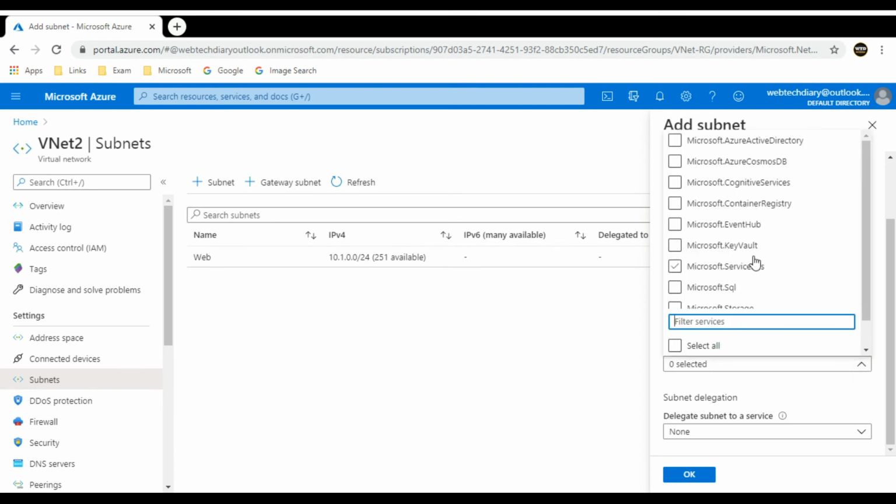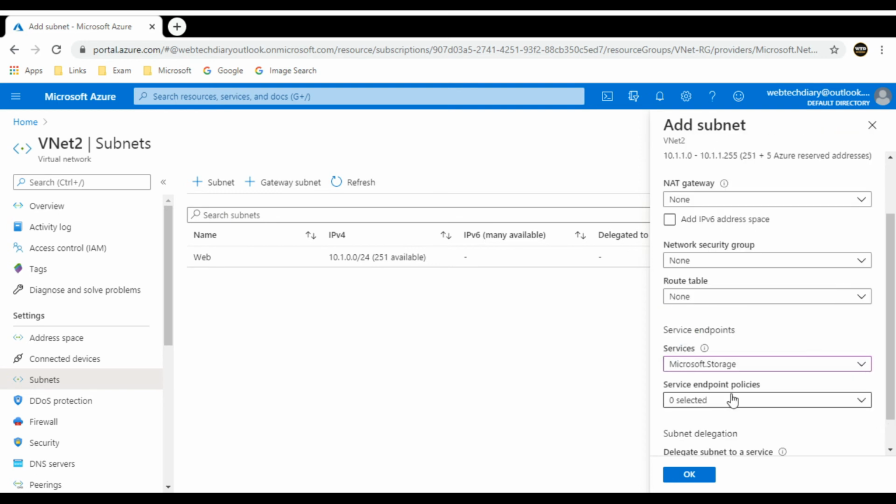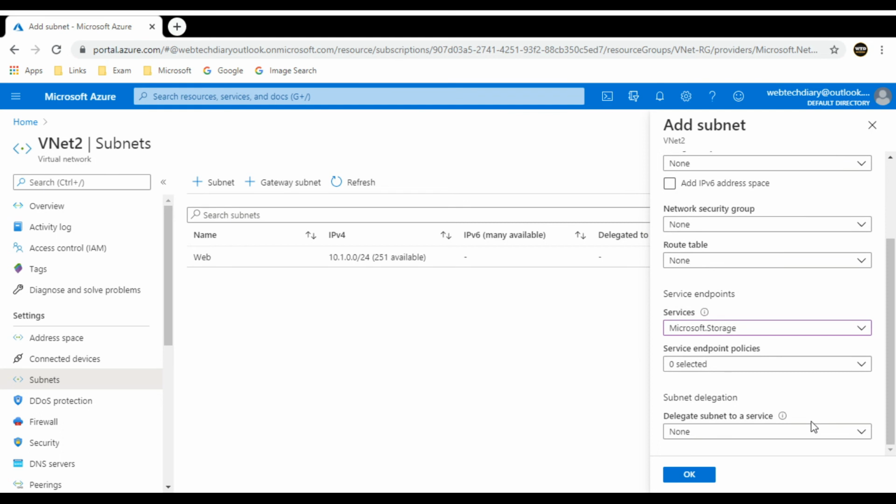If you select a service, it will allow us to define a policy. It allows authorized data transfer only to the specific Azure storage accounts. It provides granular level of access control to virtual network traffic to Azure storage or any other service when connecting over service endpoints. For this demo purpose, I am not selecting any.